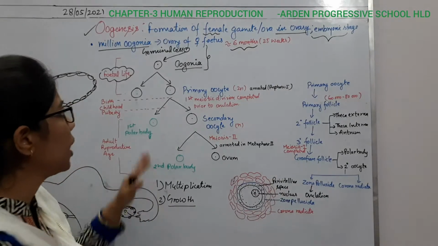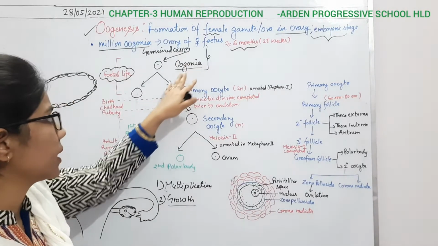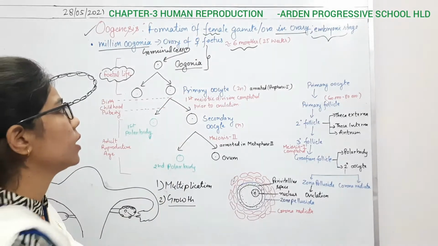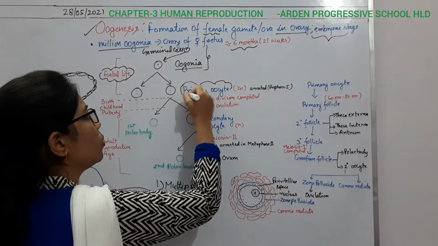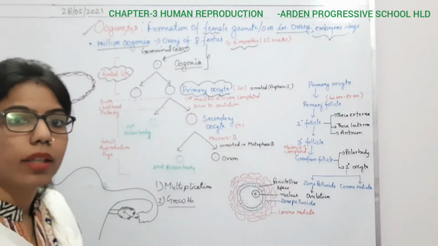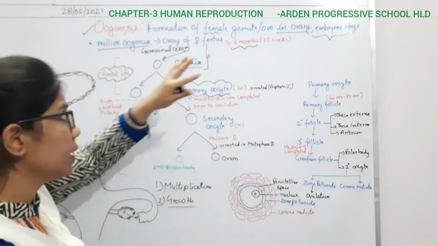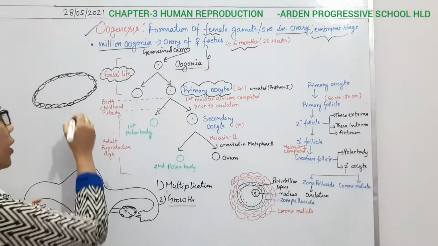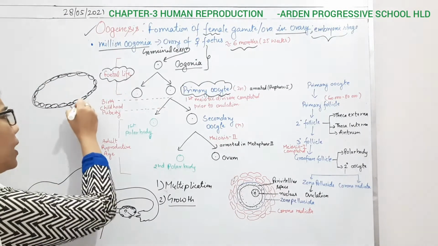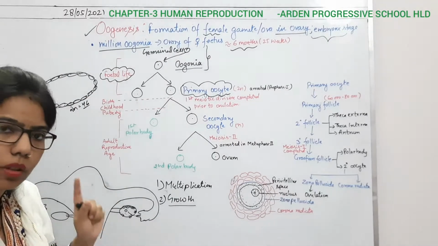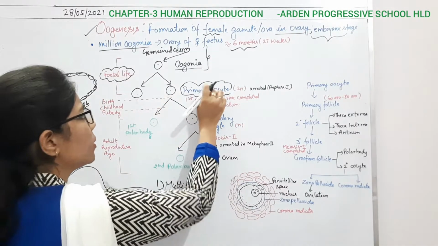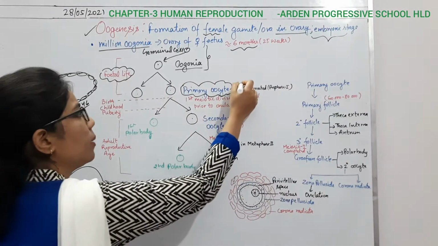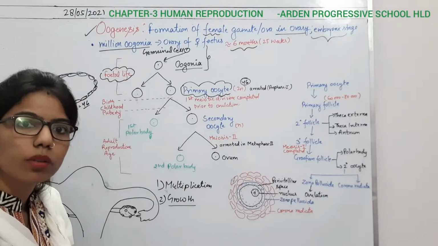These oogonial cells will undergo the growth phase, and during that time they are forming the primary oocyte. If you see the chromosome number, we know that these germinal cells are diploid cells, which means they have 46 chromosomes. And the primary oocyte is also 2n, which means it also has 46 chromosomes.